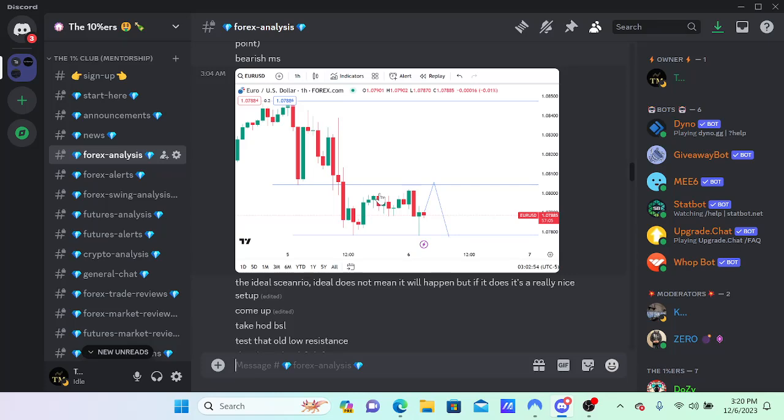But here's what I was talking about. I said the ideal scenario. Now, I got the typo right there. Ideal does not mean it will happen, but if it does, it's a really nice setup. So what I'm saying is if we can get this, which it did a little bit later on in New York, that is a very high probability scenario.